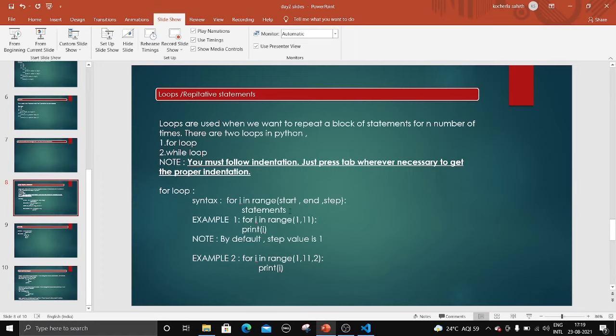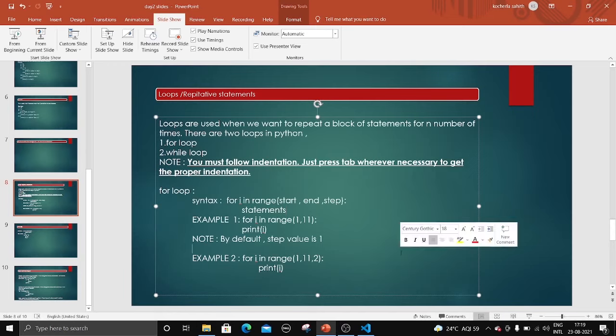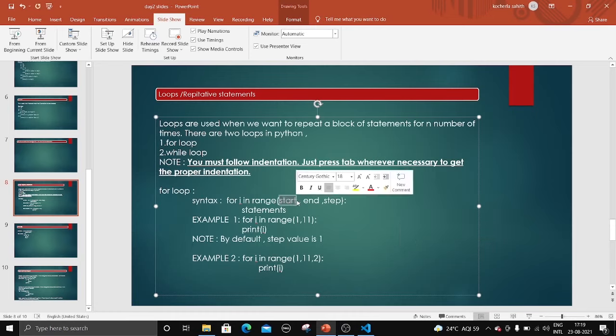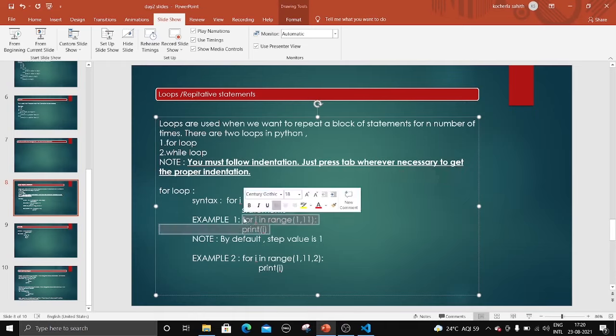So the syntax of for loop is, here it is. For I, where I is nothing but a variable. We can write anything here. I have taken a random alphabet, that is I. For I in range, from where we have to start and from where we have to end, and step. Step is nothing but the difference between iterations, right? So this is the first example. For I in range 1 comma 11, print I.